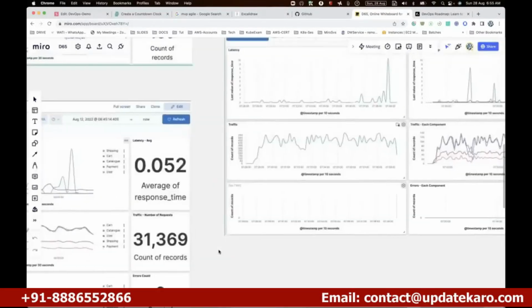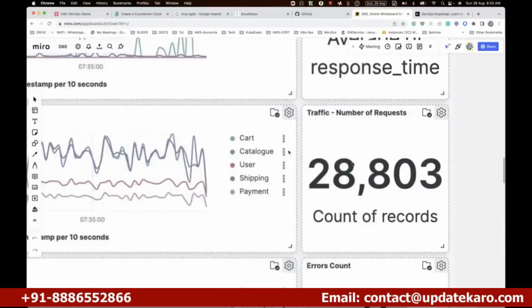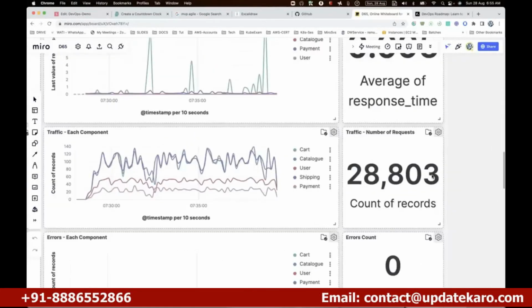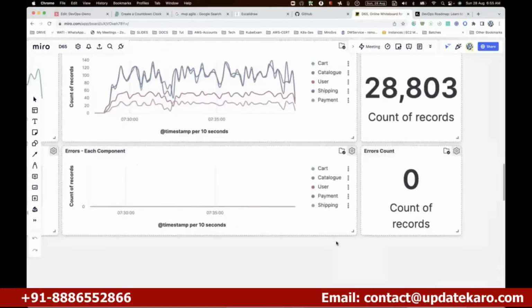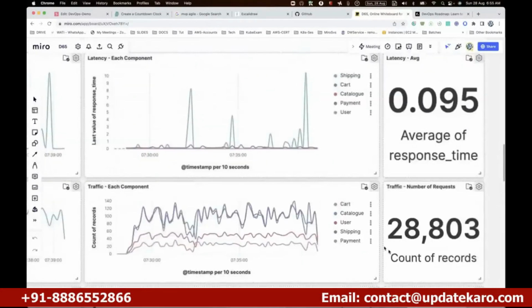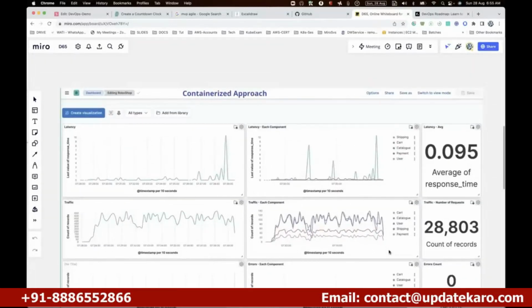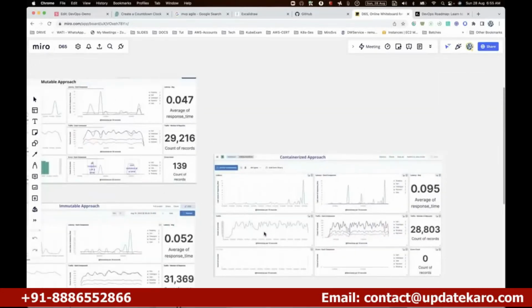And finally we get onto the containerized as well. With the containerized approach, we generally see the same around 30,000 requests, over some 30 minutes, and you see 0 errors again. We clearly see the results with our own eyes. That is what we're going to do, and everything we are going to do in the training.